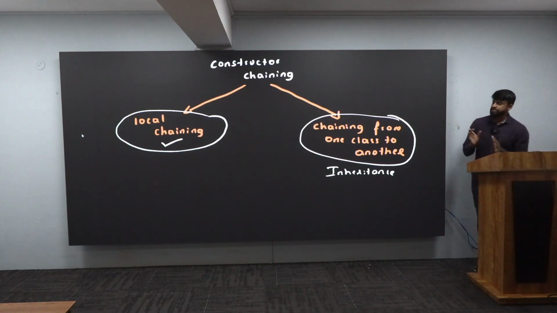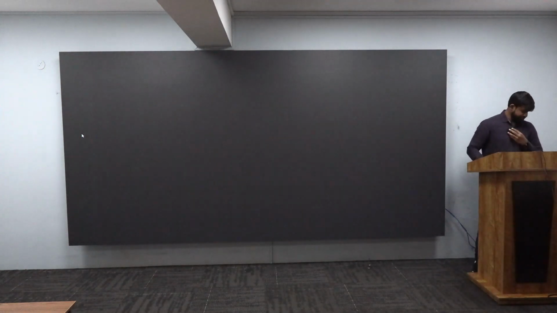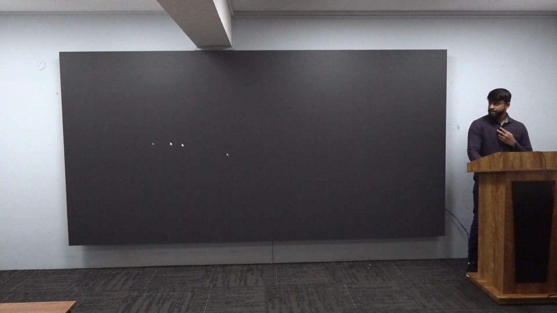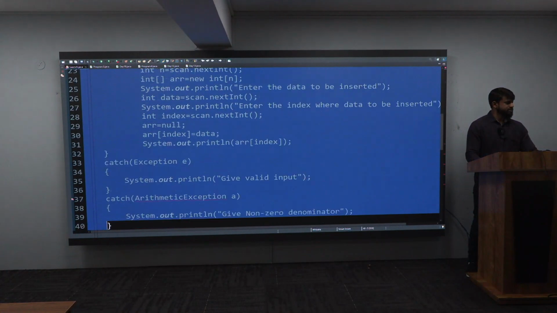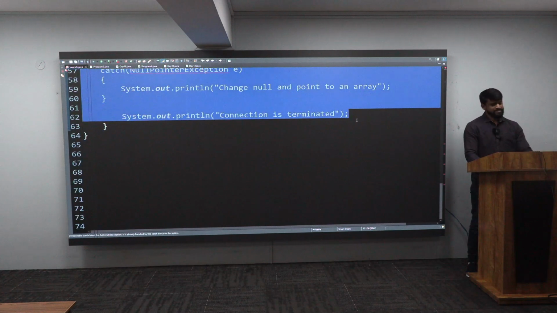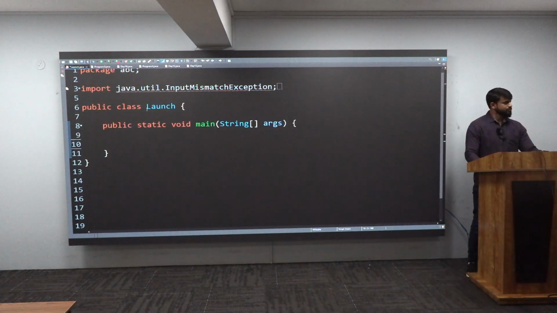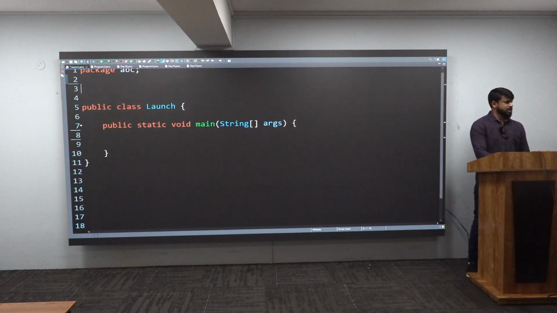Now you'll ask me, what is this constructor chaining all about? What is this local chaining all about? So I'll get my Eclipse and explain chaining with the help of a program. This is my main method. All of the instructions I've written there I'll eliminate, because you will learn those in a concept known as exceptions. Scanner also I don't want. Let me start fresh now.